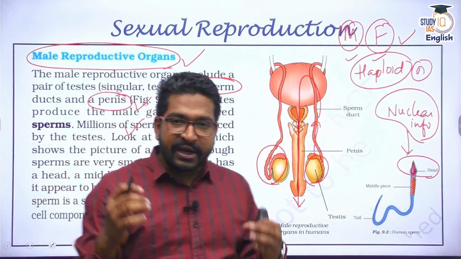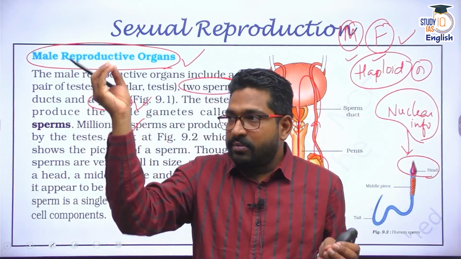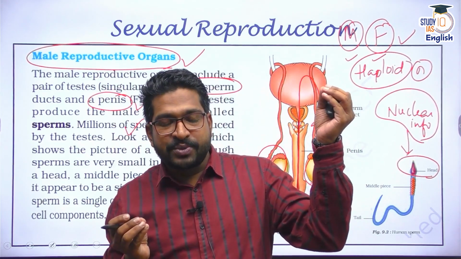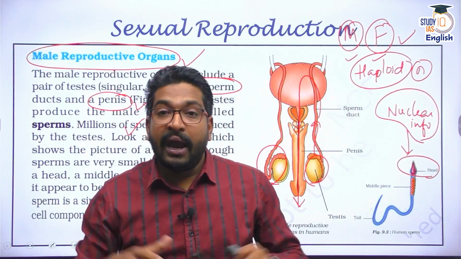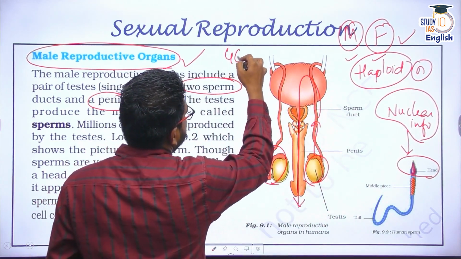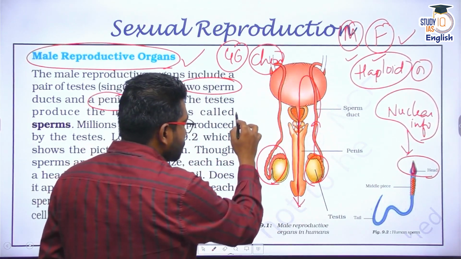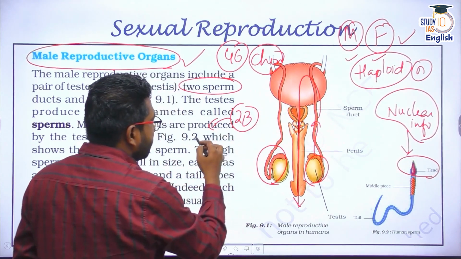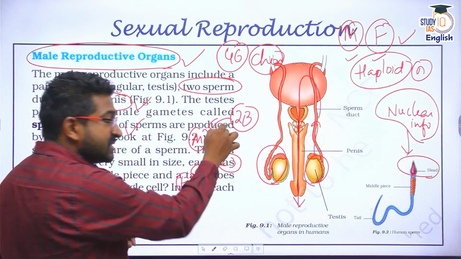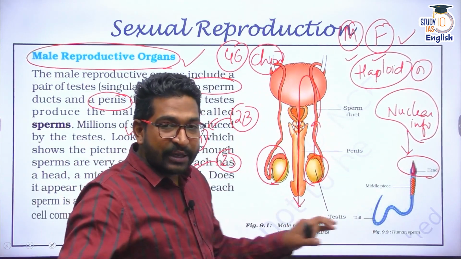We all know if an offspring is to be produced, two sets of chromosomes are needed. Half the chromosomes come from the male part, that is the father. Half come from the female, that is the mother. Every human being has 46 chromosomes. Out of these 46 chromosomes, 23 come from the male part and 23 come from the female part. And these 23 chromosomes are present in the sperm head, that is the nuclear information.